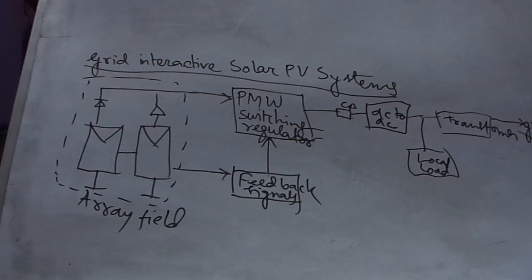The mechanism for synchronized operation is incorporated. The DC power is first converted to AC by the inverter, harmonics are removed by the filter, and only the filtered power is fed into the grid after adjusting the voltage level.